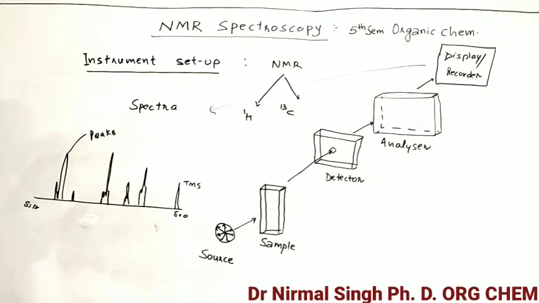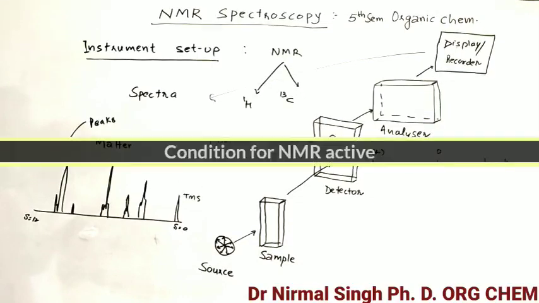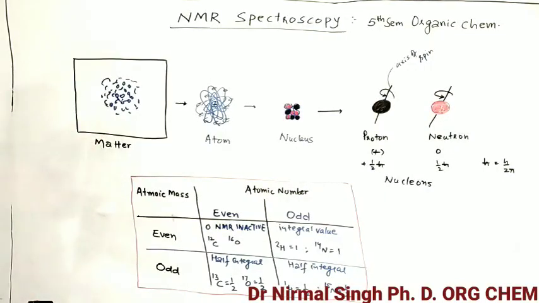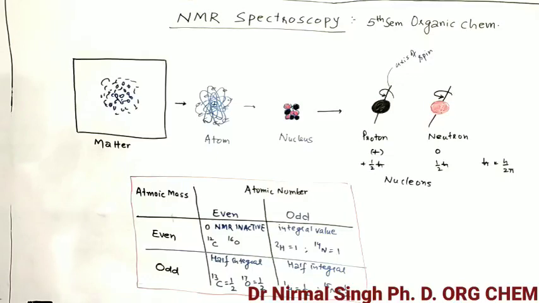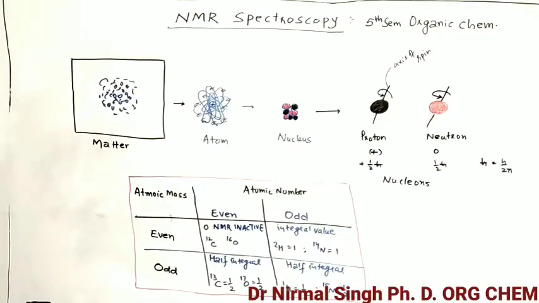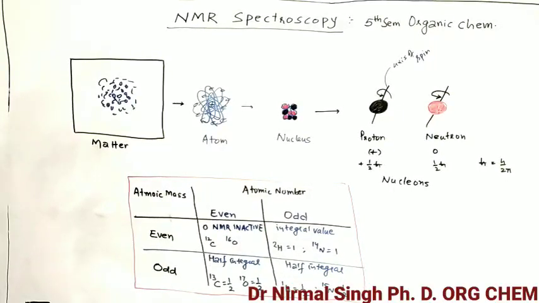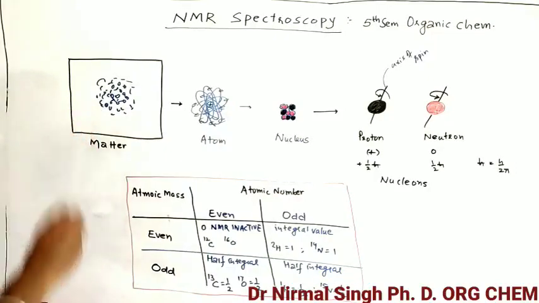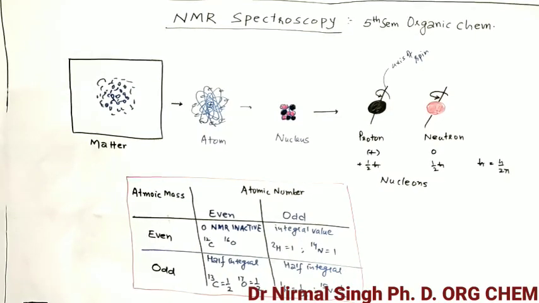Okay, so this is the general instrumentation setup for NMR spectroscopy. Next, in NMR spectroscopy, we will go a little bit deeper into the concept. This is the matter which we analyze the structure of with the help of radio frequency waves. If we zoom in on this matter, it consists of molecules or compounds, and ultimately each molecule or compound is made up of atoms.